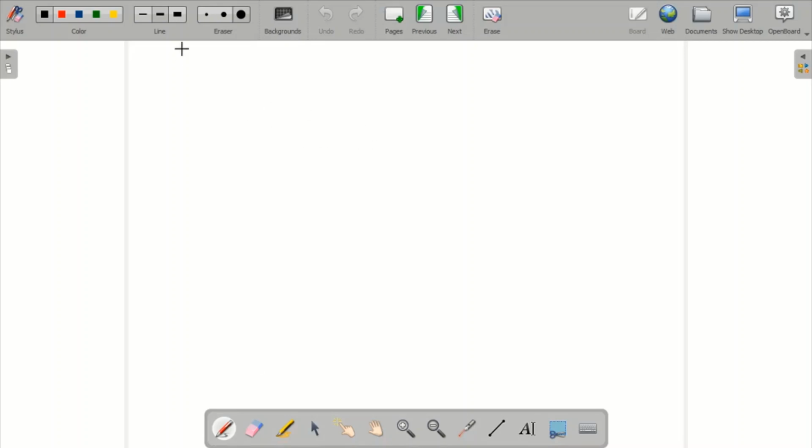S of n is 1 square plus 2 square plus 3 square plus so on plus n square is equal to 1 by 6 n into n plus 1 into 2n plus 1.